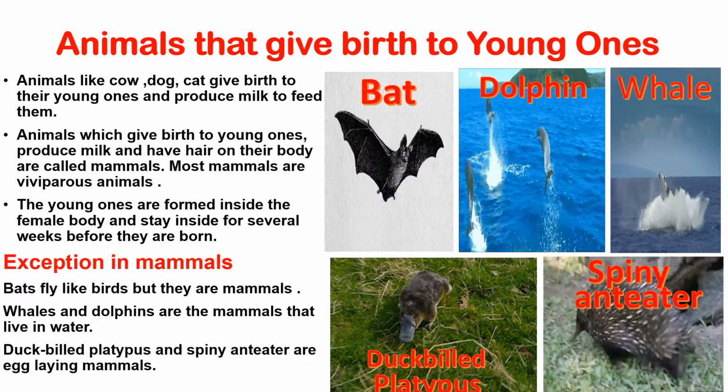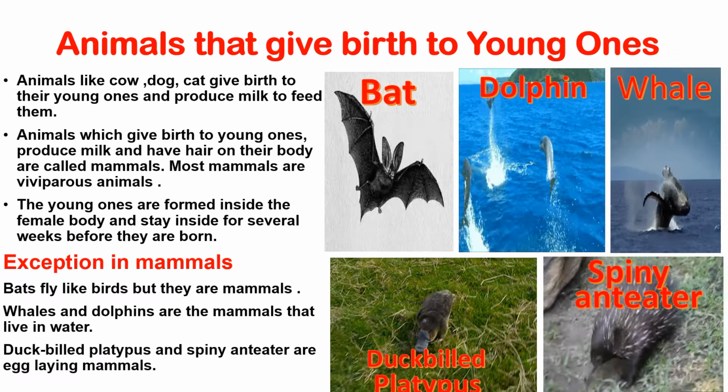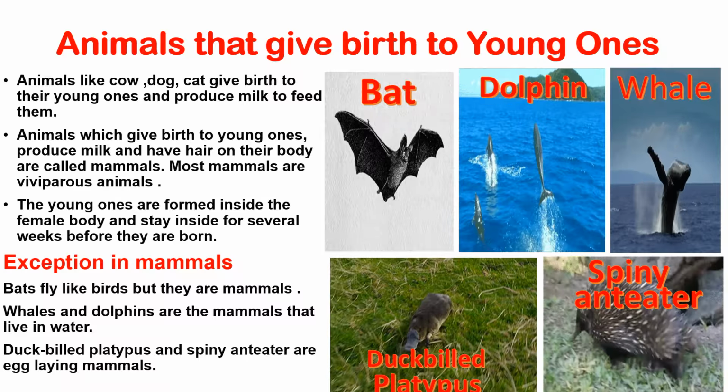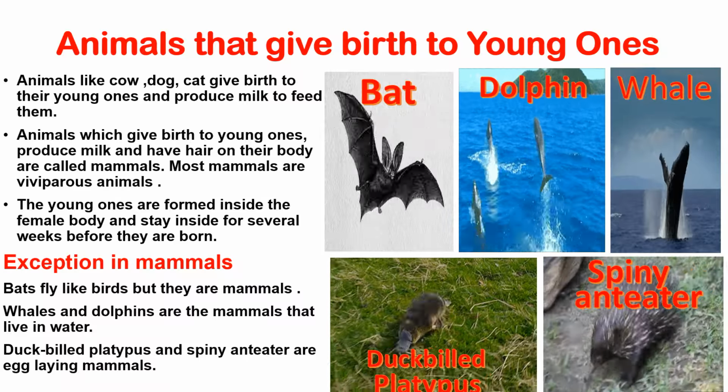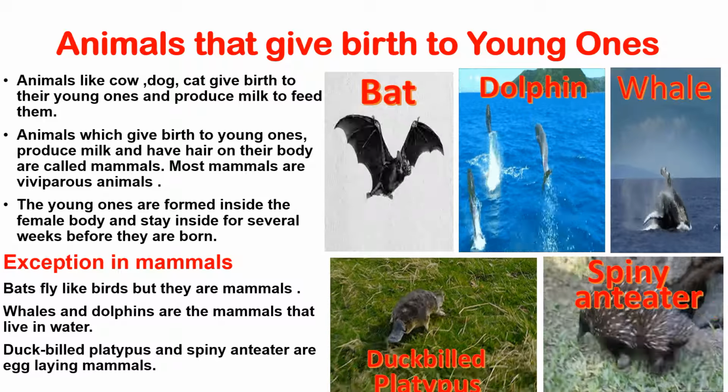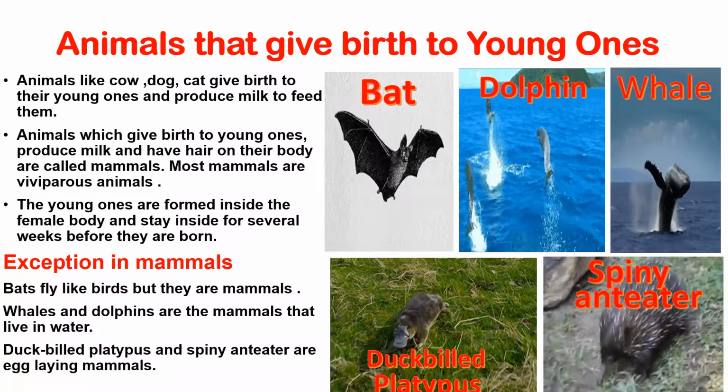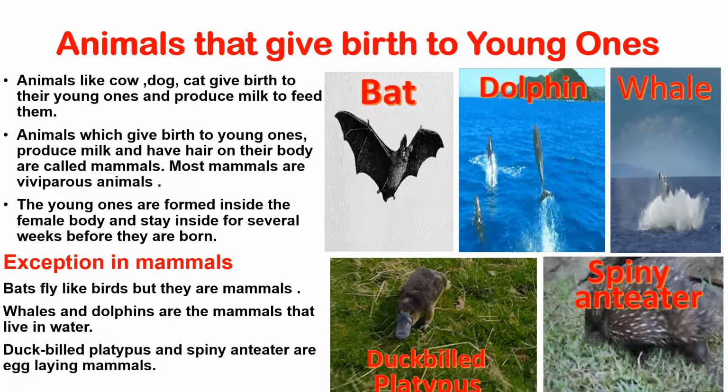Animals like cow, dog, cat give birth to their young ones and produce milk to feed them. Animals which give birth to their young ones, produce milk and have hair on their body are called mammals. Most mammals are viviparous animals. That means they give birth to young ones directly. The young ones are formed inside the female body and stay inside for several weeks before they are born.